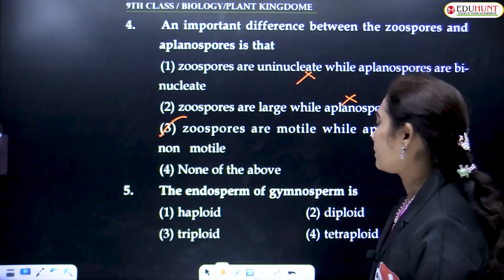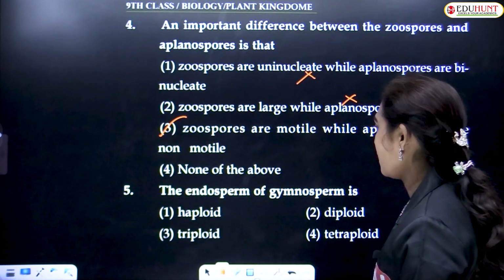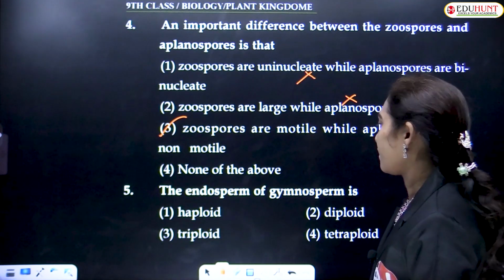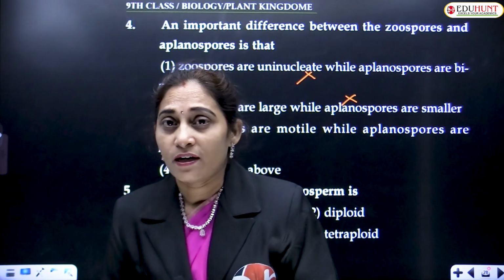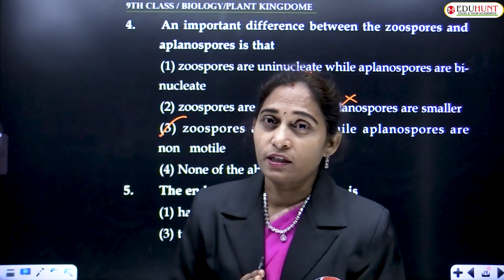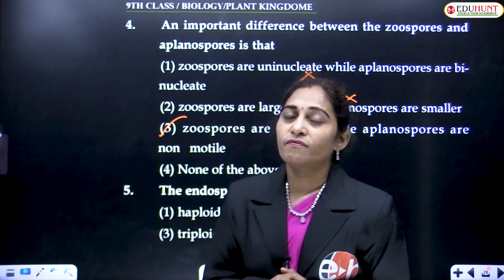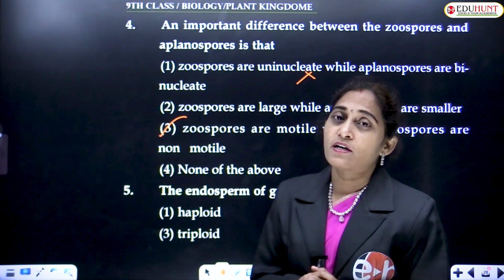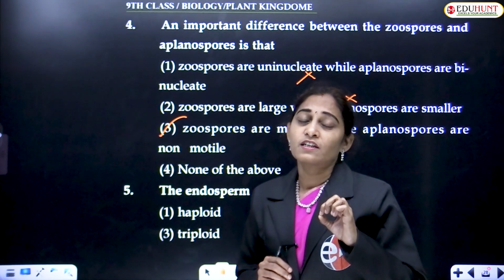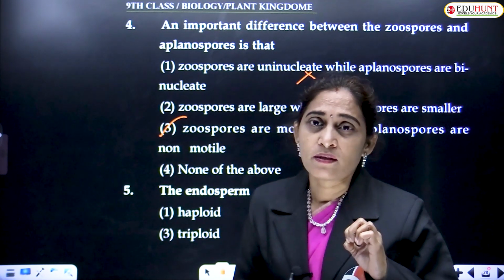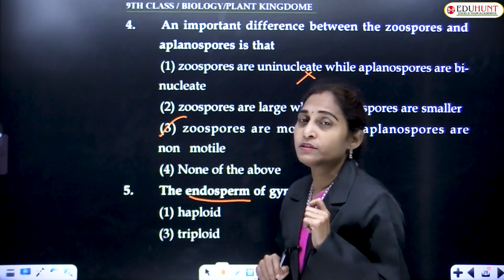The endosperm of gymnosperms is: haploid, triploid, diploid, tetraploid. While discussing the life cycle of a gymnosperm plant, we mentioned that the cell deeply present in the ovule differentiates and forms what we call the endosperm in gymnosperms.